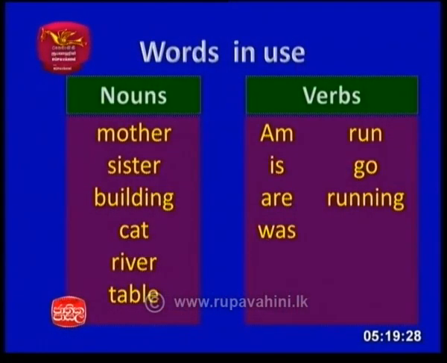You know that when we are describing a picture, there may be different word classes that you have to fill. Now you can see here nouns, there may be nouns, mother, sister, building, cat, river, table. Sometimes you have to fill with nouns, and sometimes there will be the verbs, am, is, are, or ing forms, running, go, like that.